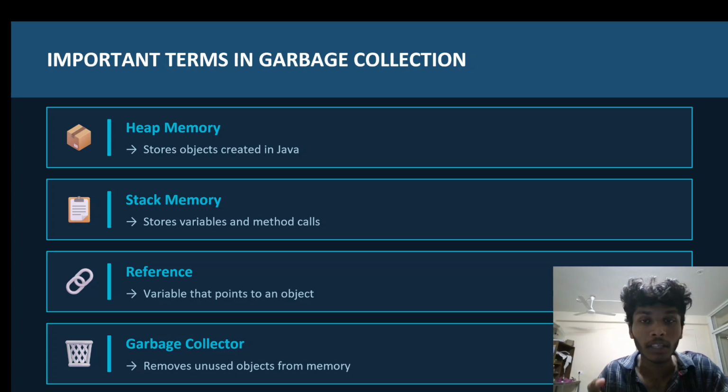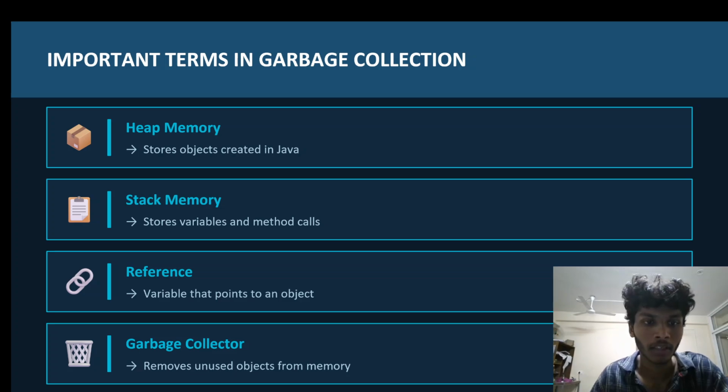The heap memory stores the objects that are created in a Java program. Now the stack memory stores the variables and it also stores the methods. This is the real meaning of stack memory. The third main point is reference. A reference is a variable that points to an object. If the reference of an object is null, then the object is said to be garbage.